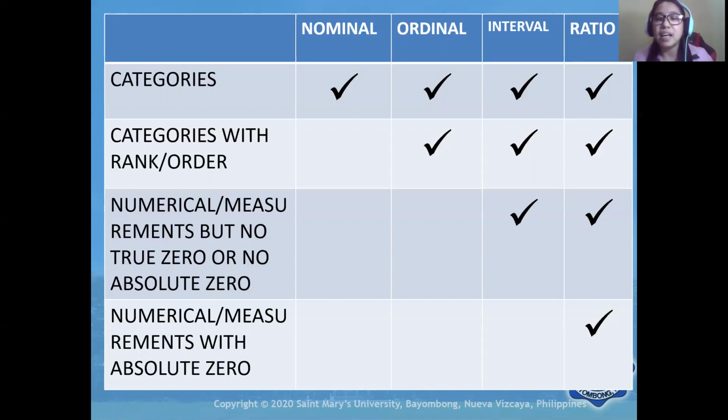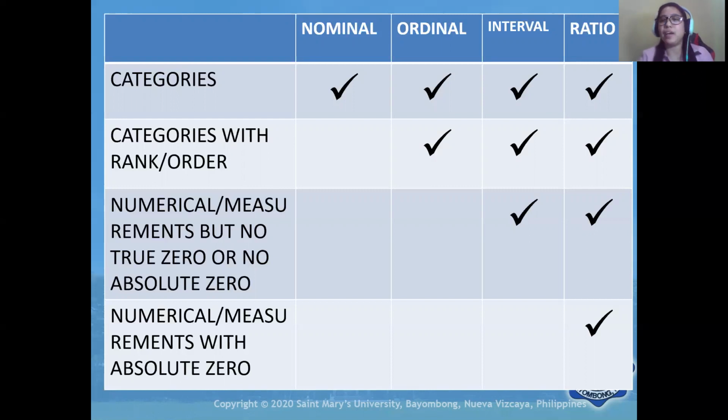Zero also means that the car is at rest. Zero means the absence of the speed. There's actually no speed because the car is at rest. That is how we differ nominal from ordinal and interval from ratio.